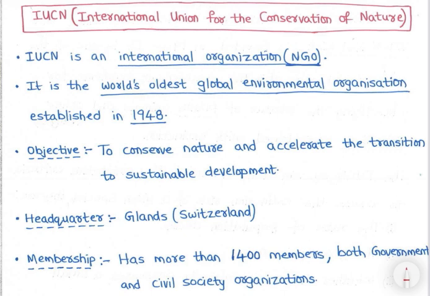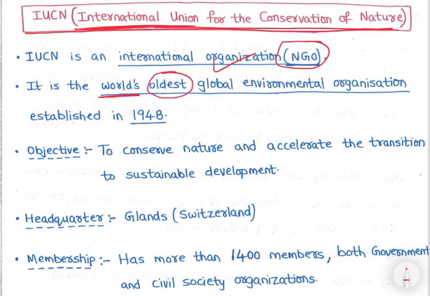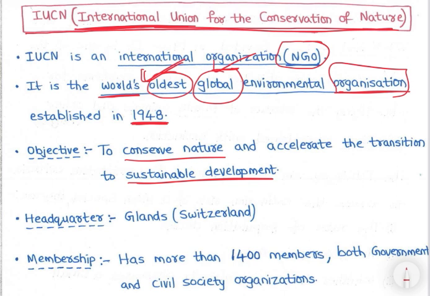See, first let's understand about IUCN, right? IUCN is International Union for Conservation of Nature. It is an international organization, that is an NGO. It is the world's oldest global environmental organization, that is the first global environmental organization, established in 1948. Objective is to conserve nature and accelerate the transition to sustainable development. Headquarter is in Gland, Switzerland, right?